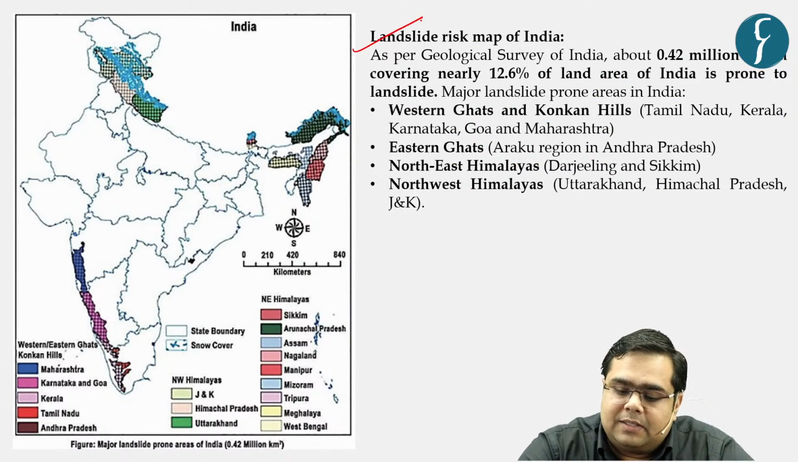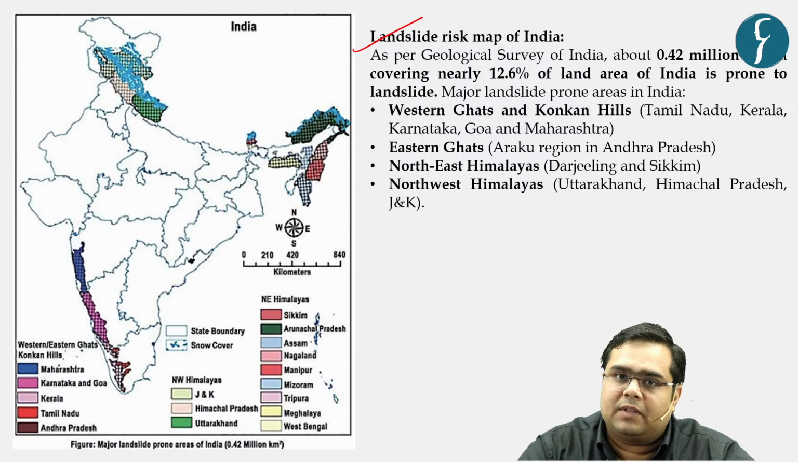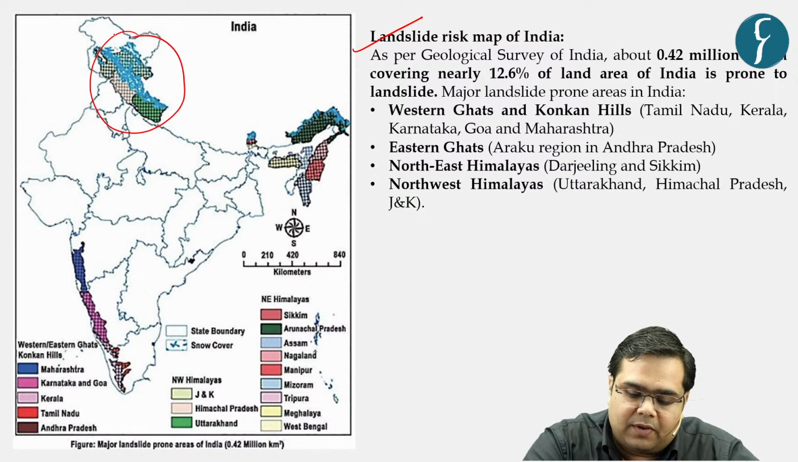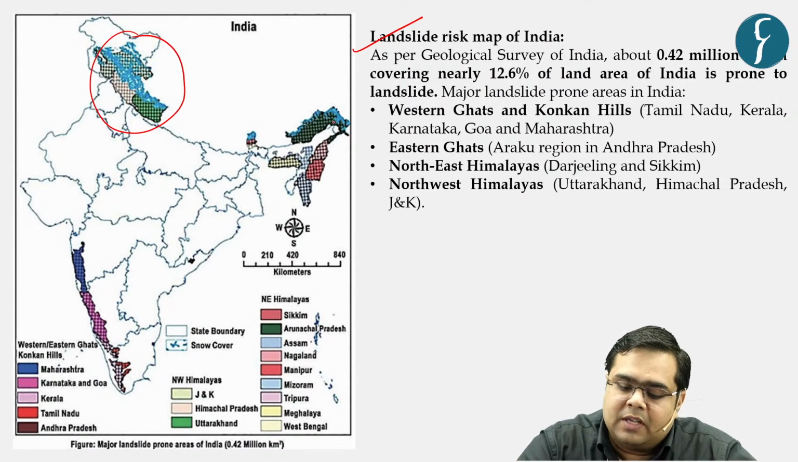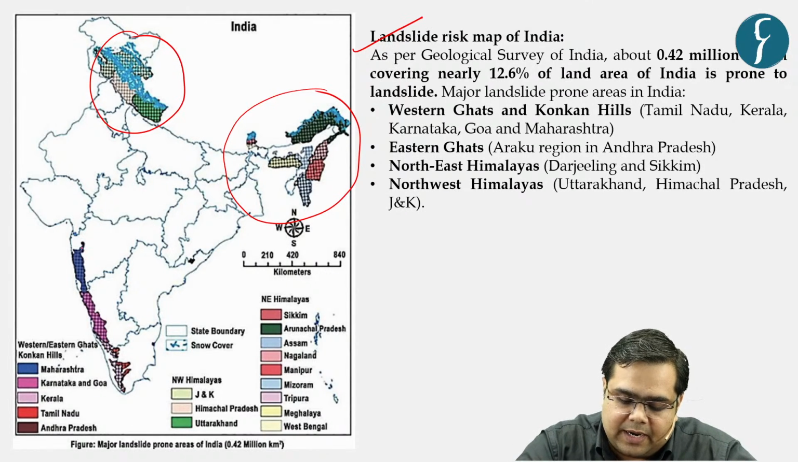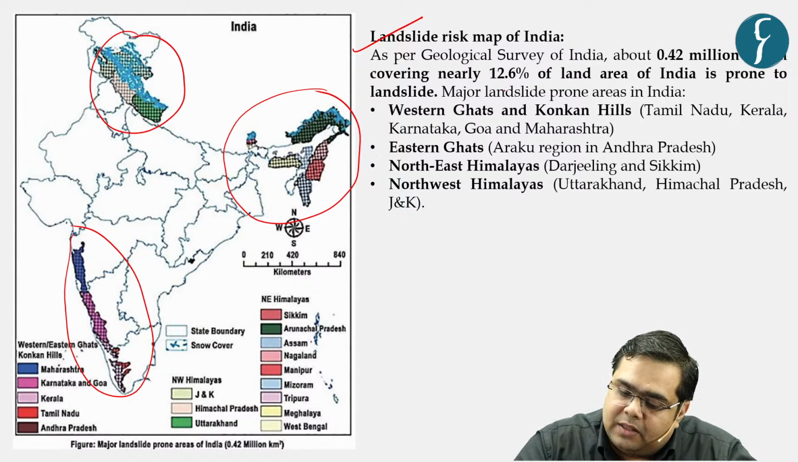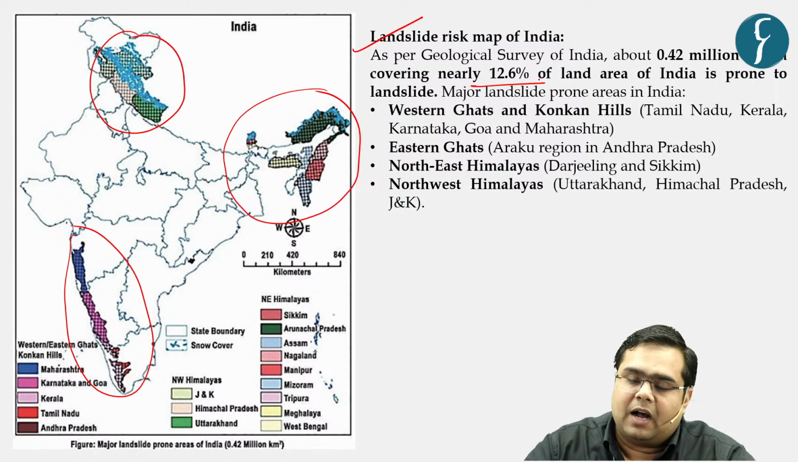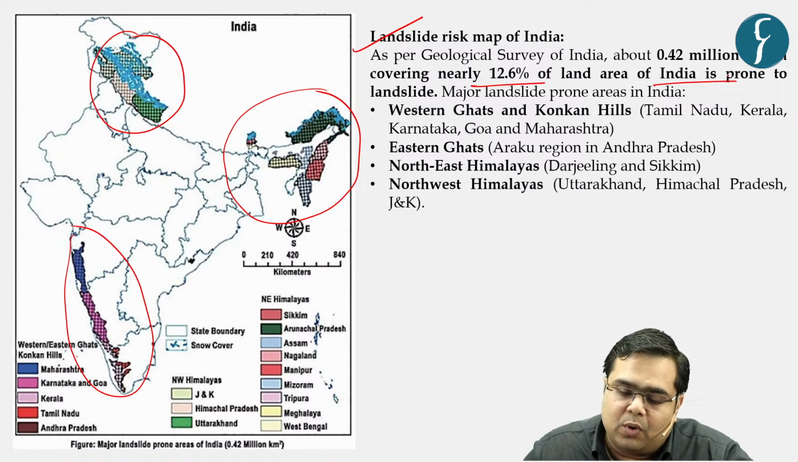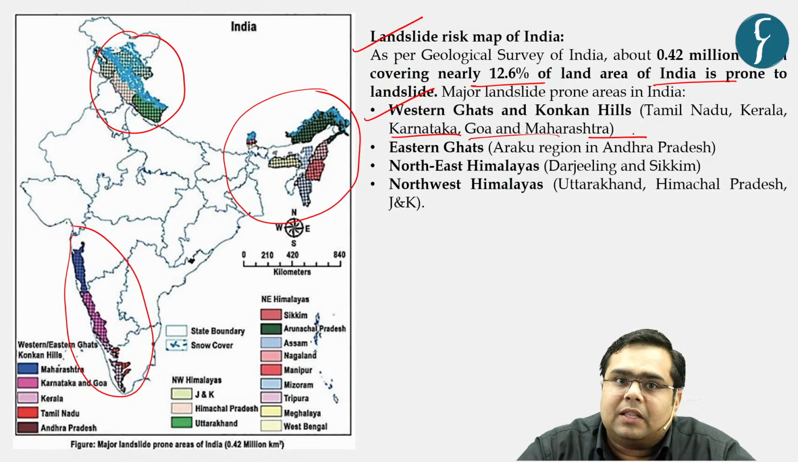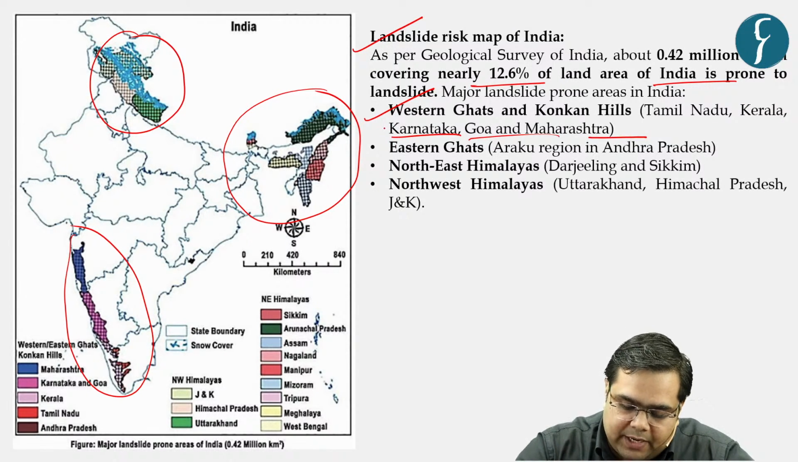Moving on, let us assess the landslide risk map of India, because without it the discussion would be incomplete. The three most important regions are the Himalayas of the north, the Himalayas of the northeast, and the Deccan Plateau. However, as per the Geological Survey of India, around 12% of the land of India is prone to landslides. In the Western Ghat region and Konkan Hills, Tamil Nadu, Karnataka, Goa, and Maharashtra, this particular area becomes vulnerable especially at the onset of the monsoon season.